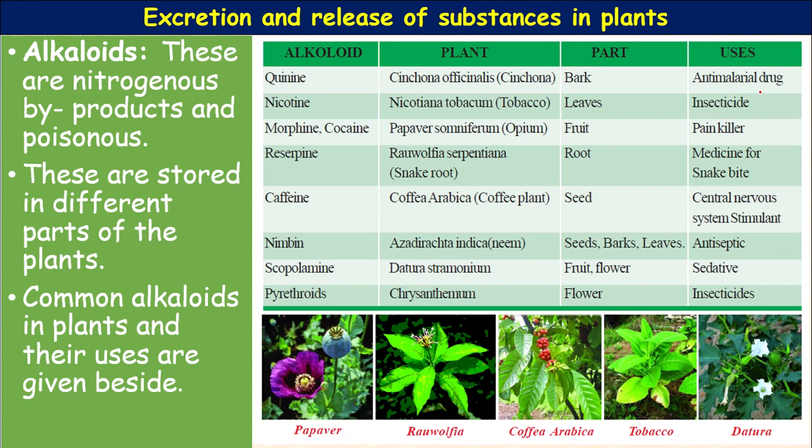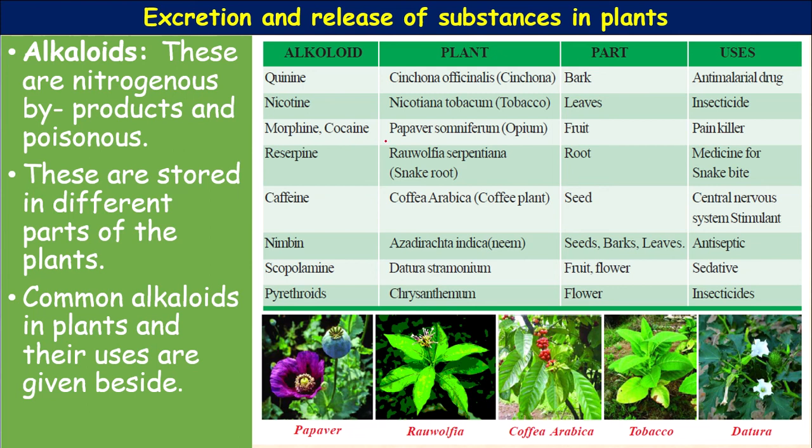Recently, initially, for corona also quinine was used. Next, nicotine, from Nicotiana tabacum, the tobacco plant. It is extracted from the leaf of tobacco and it is used as an insecticide and as a neurotransmitter. It will stimulate the nervous system.